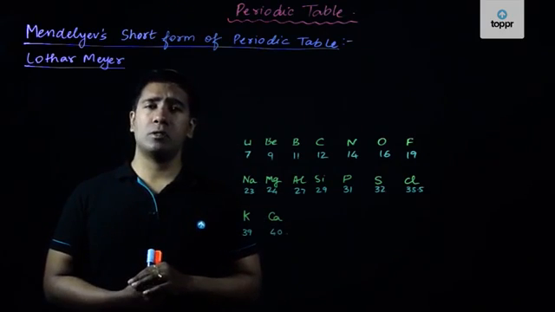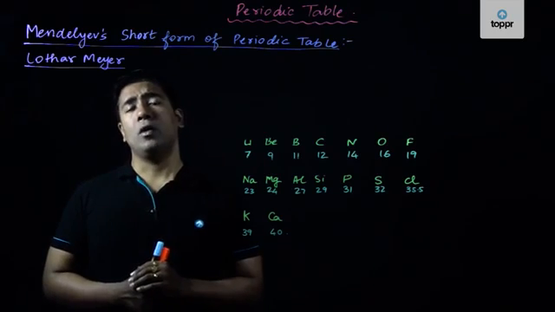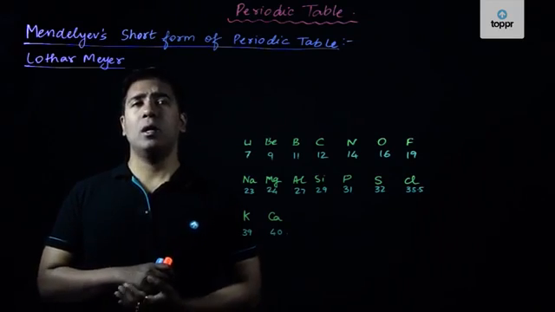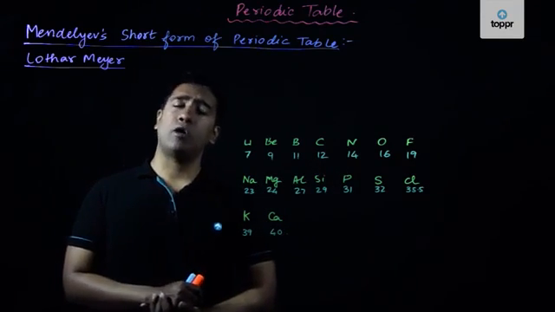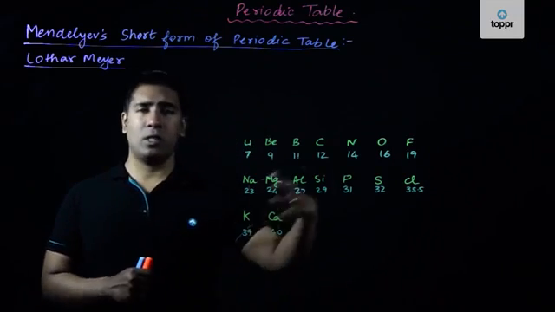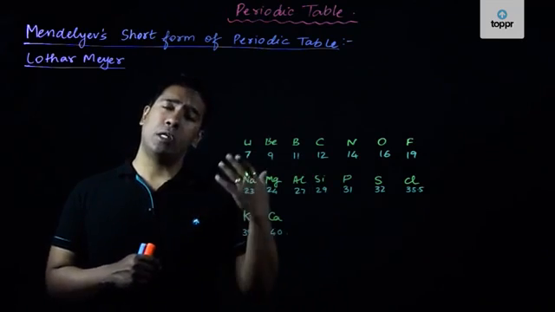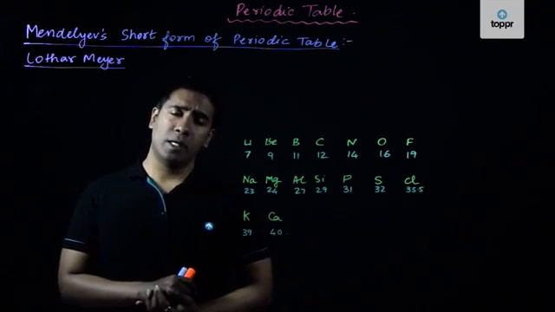He was very successful in that, because he found some amount of periodicity, not perfect periodicity, but yes, there was some correlation between the increasing atomic weights of these elements and the atomic volumes, as well as melting points and boiling points. So he got some amount of periodicity, which was his achievement.